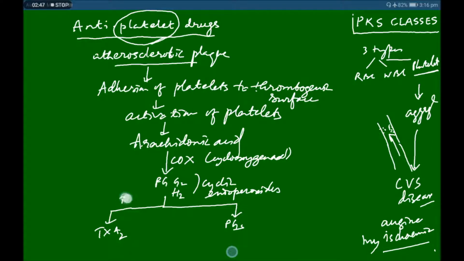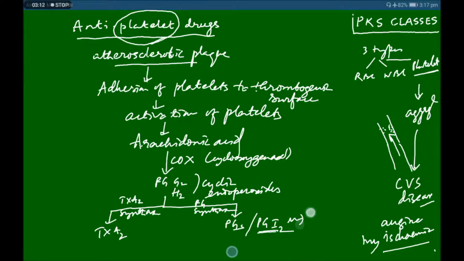By the action of thromboxane A2 synthase, thromboxane A2 is produced, and by the action of prostaglandin synthase, the prostaglandins are produced. Among the prostaglandins are I2, D2, E2, and F2 alpha.